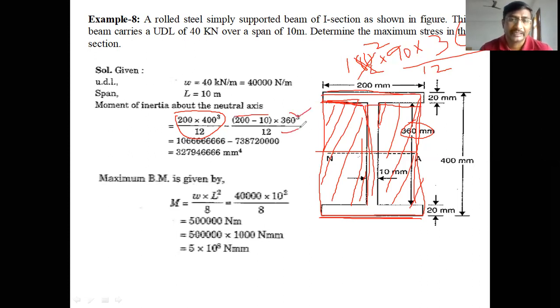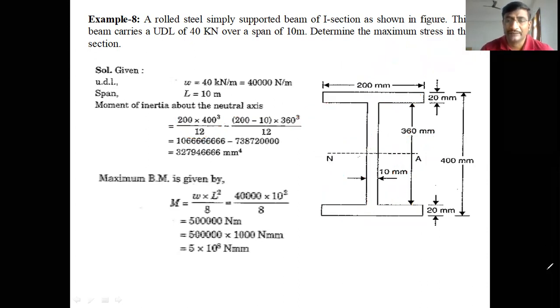Subtracting this from the rectangle, we get the moment of inertia of the given I section about the neutral axis. Upon substitution of all the values, the moment of inertia of the given cross section is a bigger value, 327946666 millimeter power 4.